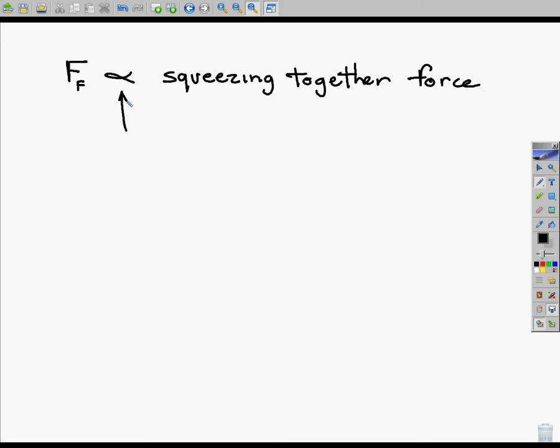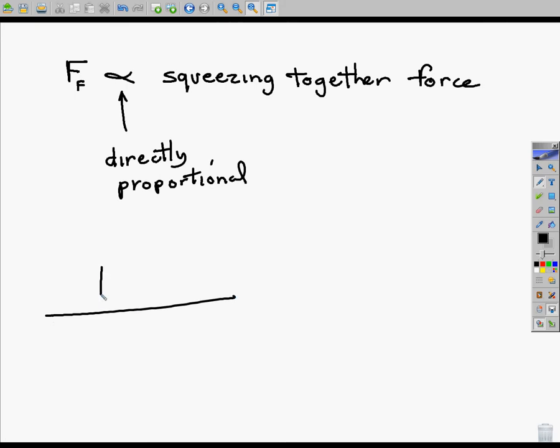Yeah, that means directly proportional. So, for example, if you have a brick and the brick weighs 15 newtons, then guess how much those two surfaces, the floor and the brick, are being squeezed together? 15 newtons. So the squeezing together force there would be 15 newtons.